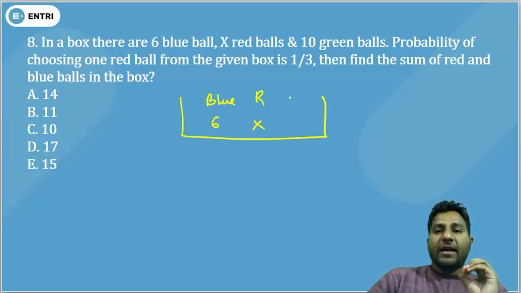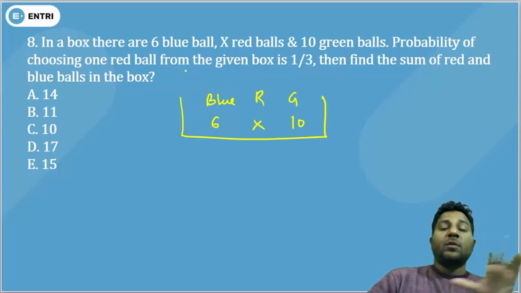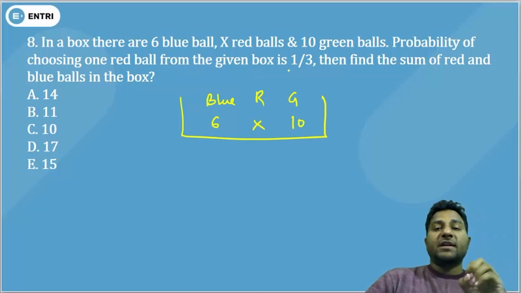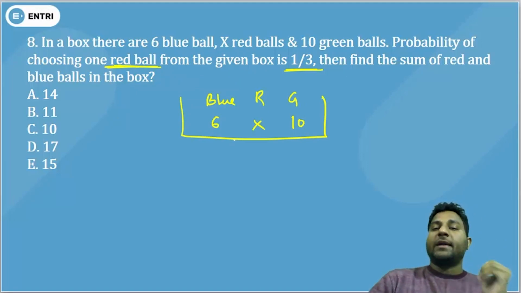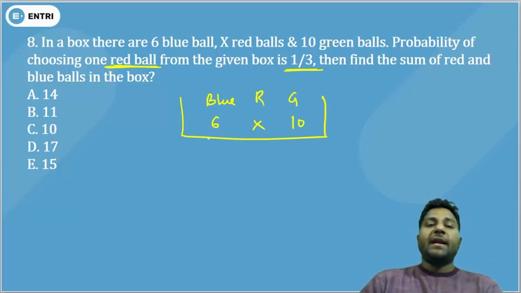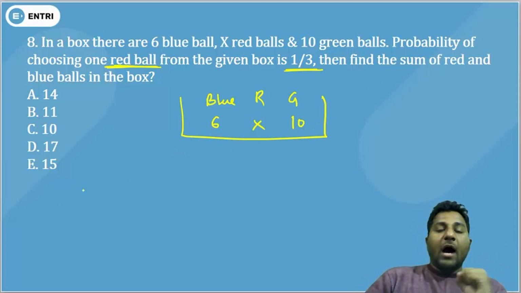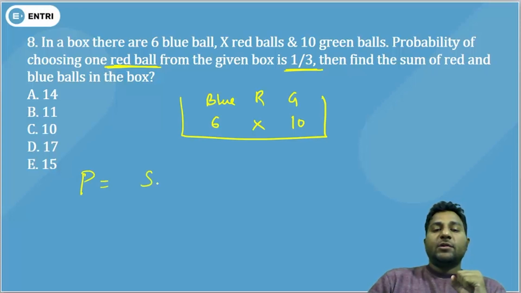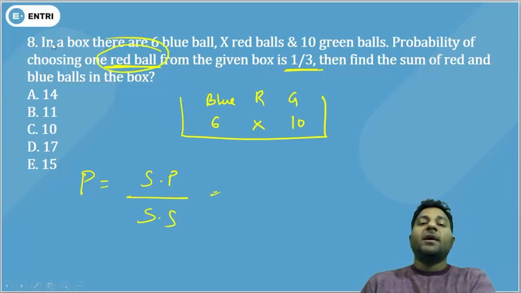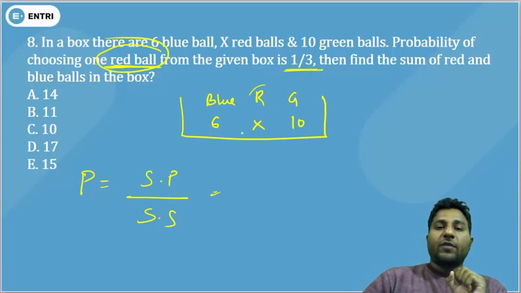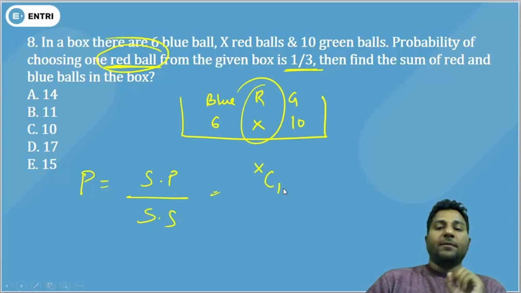Next, in a box there are 6 blue, X red, and 10 green balls. The probability of choosing one red ball from the given box is 1 by 3. Then find the sum of red and blue balls. How are we going to do that? Probability is equal to sample point upon sample space. The condition is that the ball is red, so from red, that means XC1.